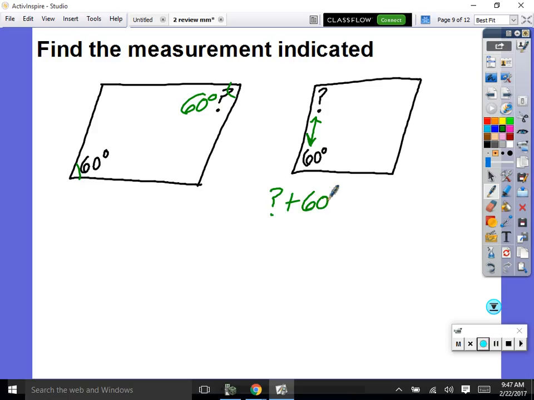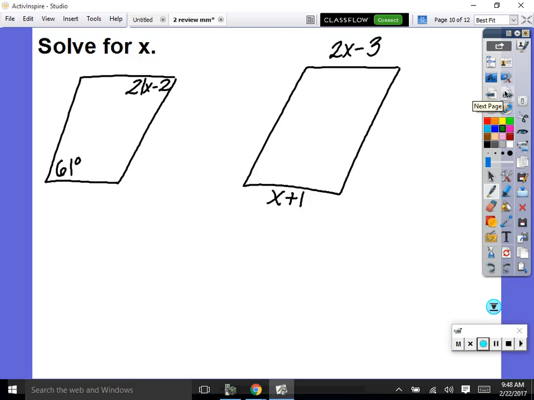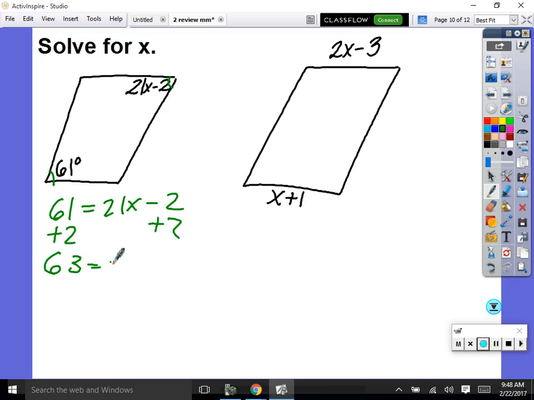So question mark plus 60 equals 180, right? Subtract 60, so question mark equals what? 120. So this is 120. Very good. Okay, so it says solve for x. So you've got to set up a true statement. Angles across are equal. So our true statement is 61 equals 21x minus 2. Now I've got to solve for x. So I'd add 2, correct? So we have 63 equals 21x. Somebody divide that for me.